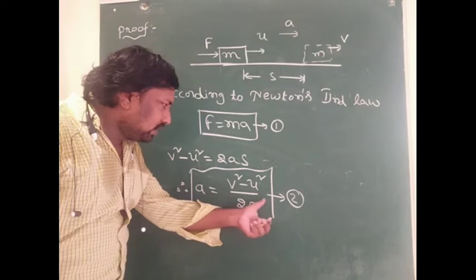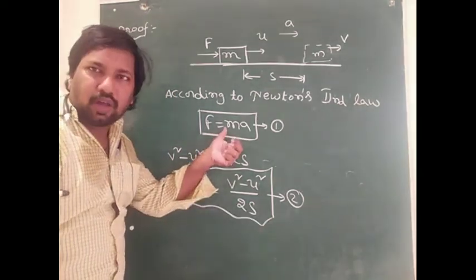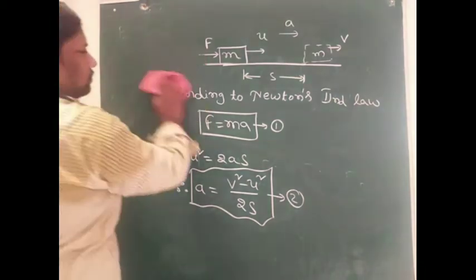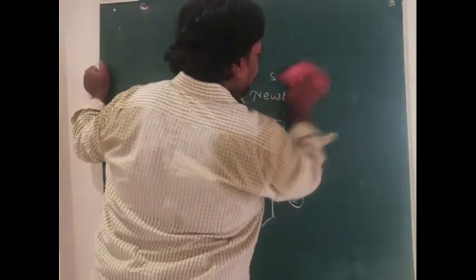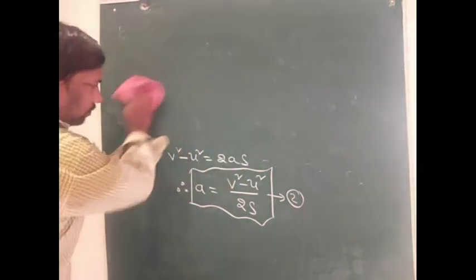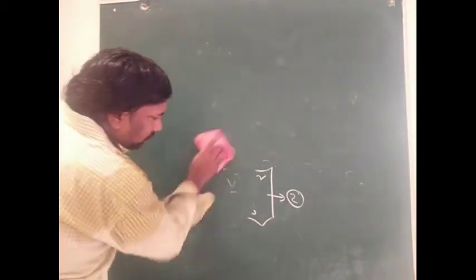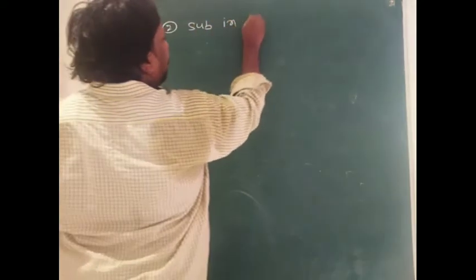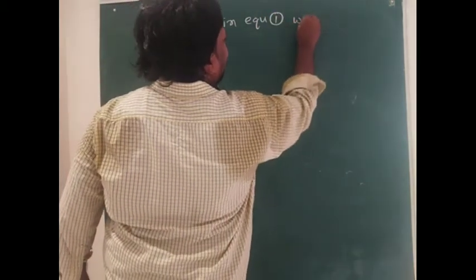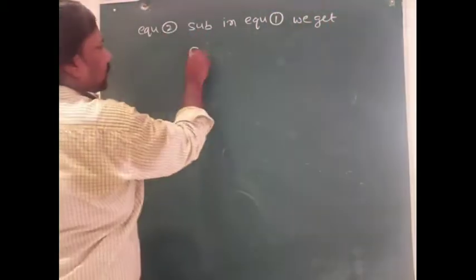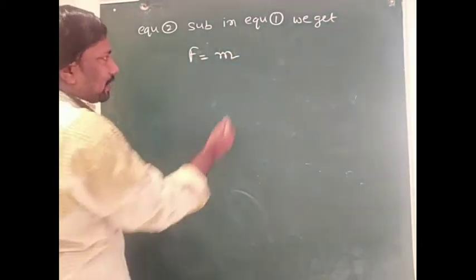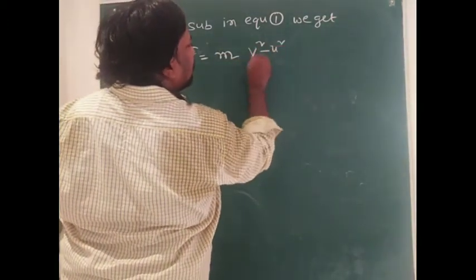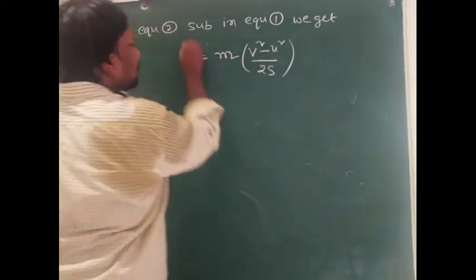Now equation 2 is substituted in equation 1. We get F equal to m into v square minus u square by 2s, the acceleration.